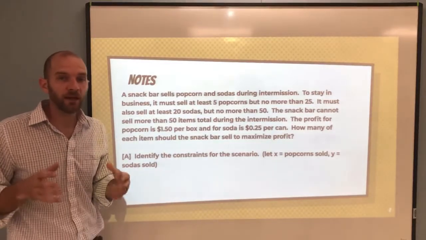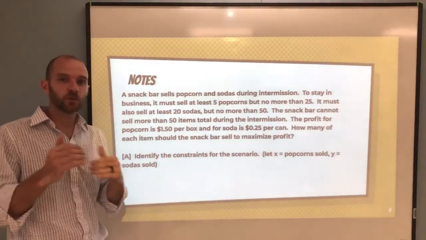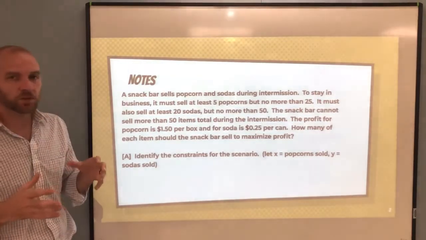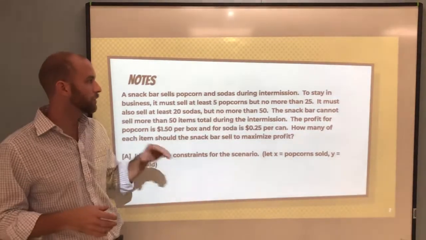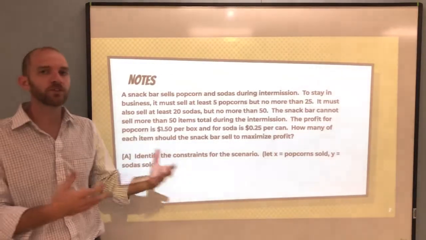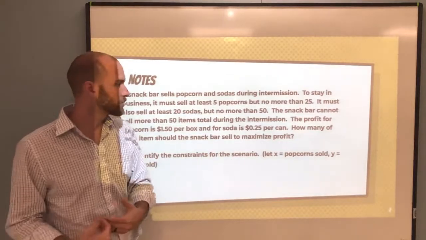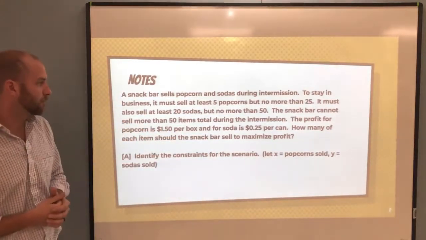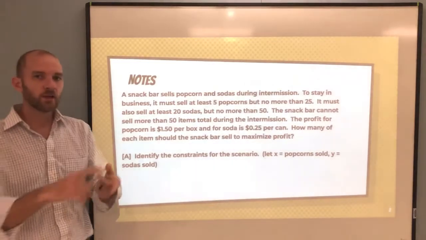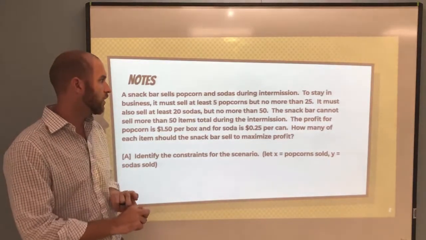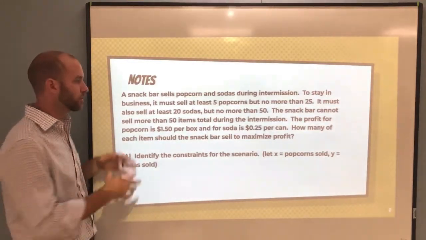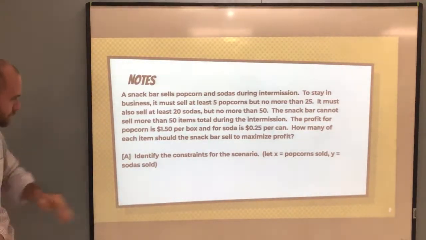Intermissions are timed, so we can only serve a certain number of people in this time. We might have constraints with how much our popcorn machine can actually make, between 5 bags and 25 bags. And with sodas, we know that if we don't sell them, we're going to be operating at a loss. So we're going to try and maximize the profits so that we're not wasting our materials, our popcorns and our sodas, but that we're making as much money as possible for whatever production we're putting on here.